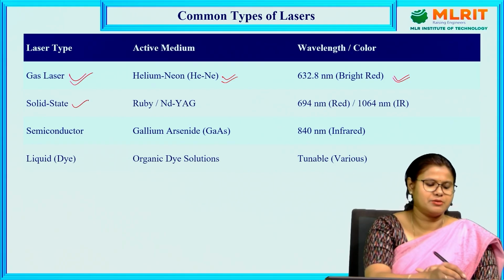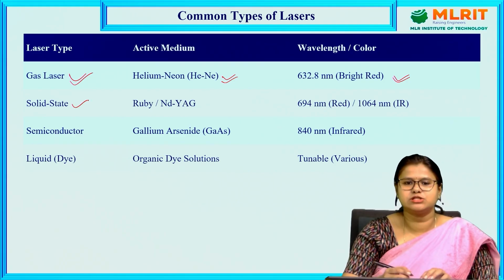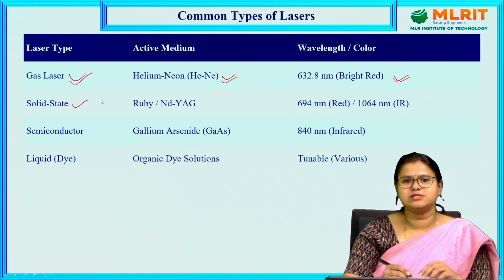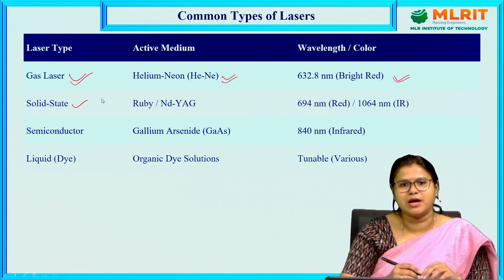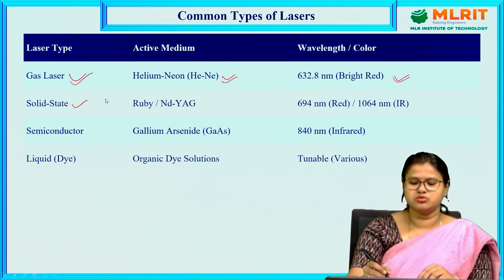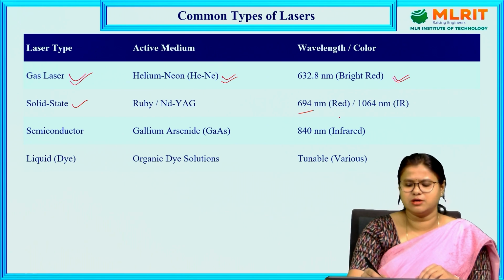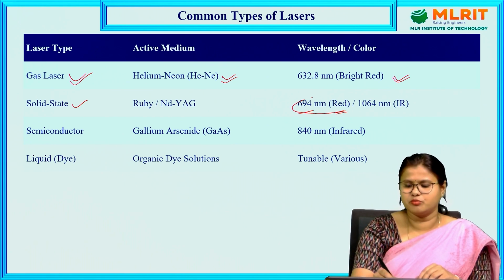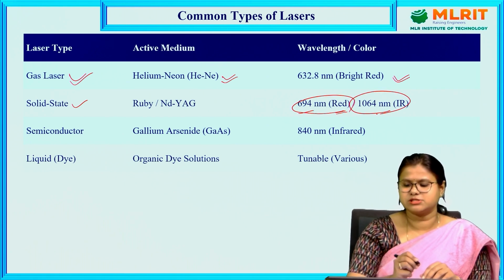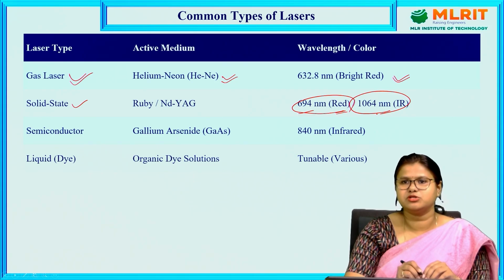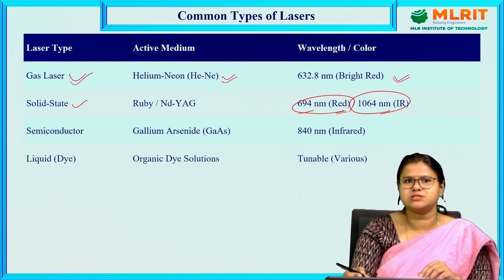The example for the solid state laser is ruby laser and Nd:YAG laser, which is neodymium yttrium aluminum garnet laser. The ruby laser's wavelength is around 694 nanometer, which is also red. And the Nd:YAG laser produces 1064 nanometer light, which is in the infrared range.